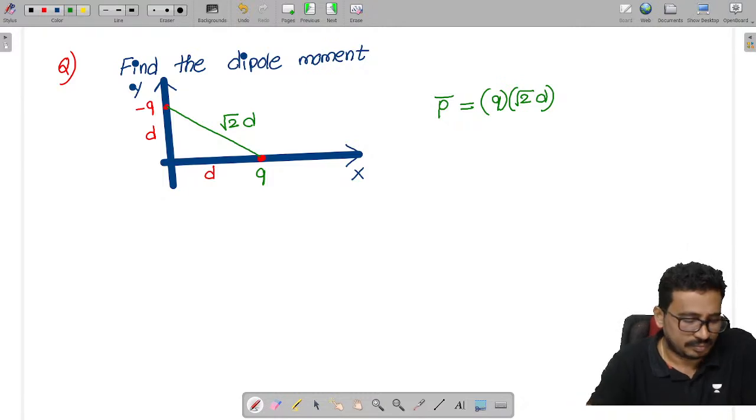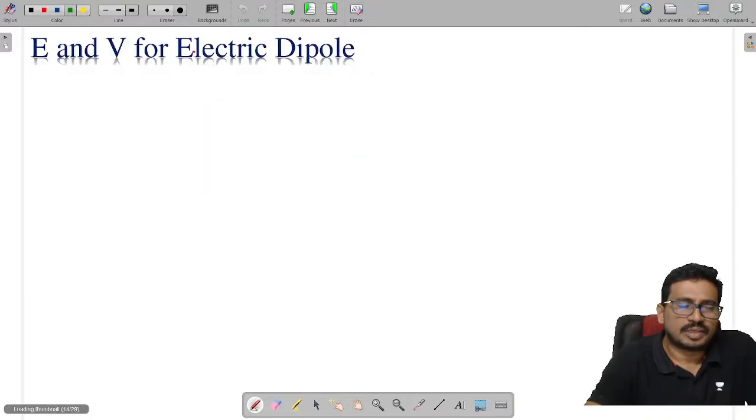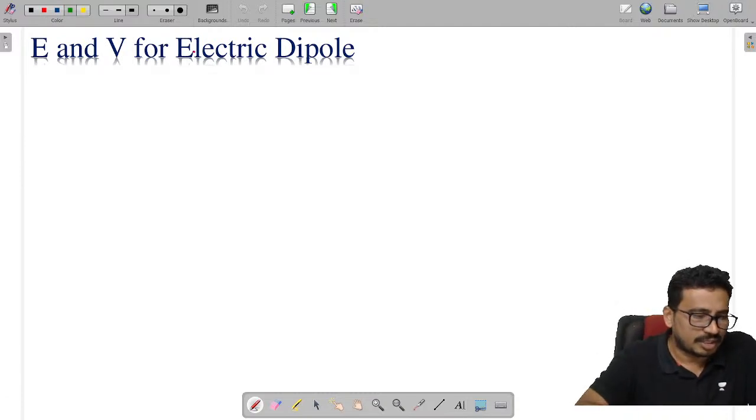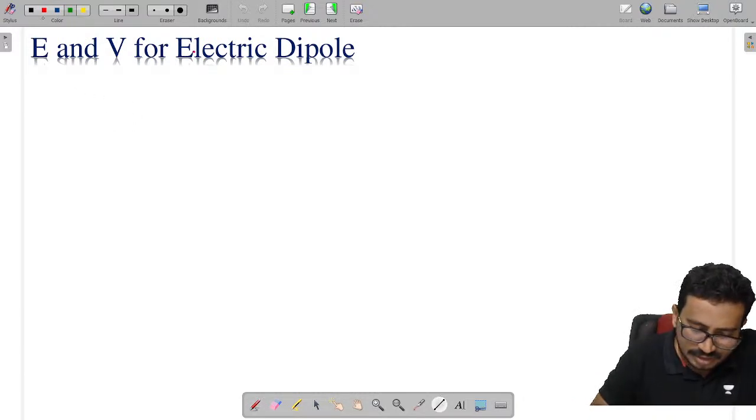Then, chalo. This is how we can find the dipole moment. Next, let us find the electric field and potential in the case of an electric dipole.